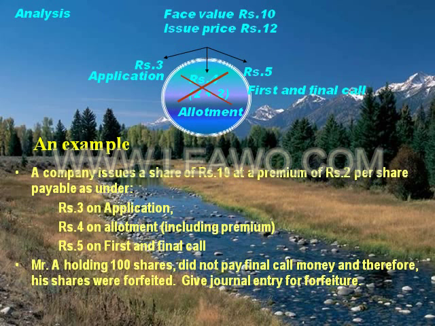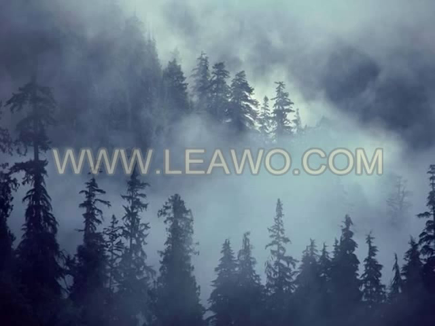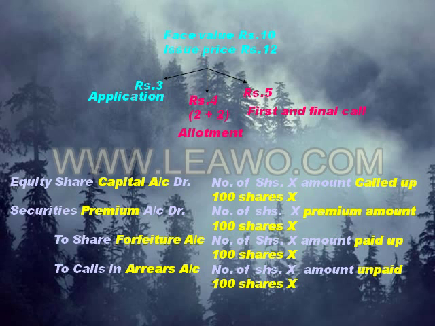Important observation is that the allotment money includes share premium amount, and that Mr. A has not paid this allotment money. That means he has not paid the premium amount also. In this problem, the shareholder has not paid the allotment and first and final call money on his 100 shares.